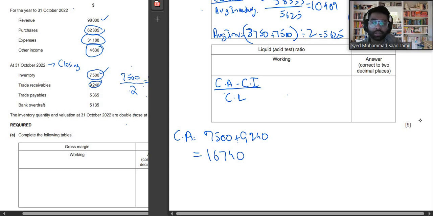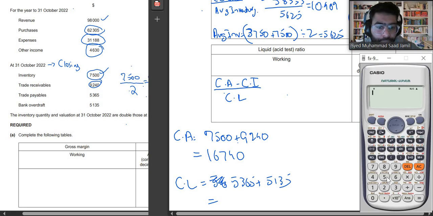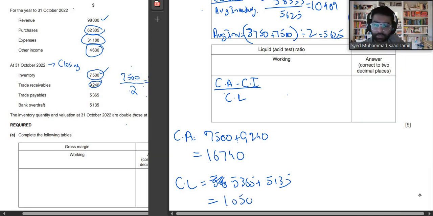16,740. Your current liabilities are trade payables, which are 5365 plus 5135. So your total current liabilities are 5365 plus 5135. So 10,500. Okay, 10,500. And your closing inventory, we already know that, 7,500.